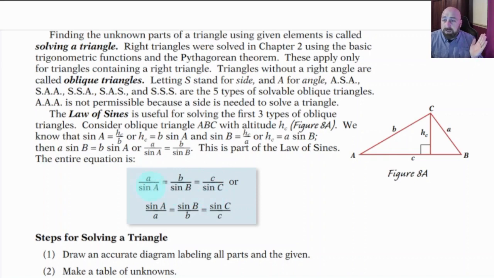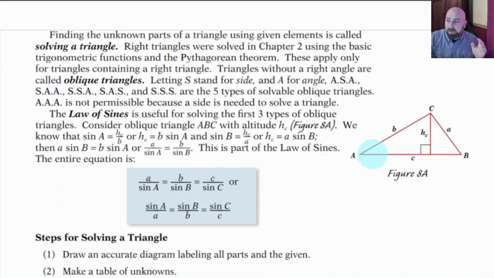In other words, the ratio of a to sine A equals the ratio of b to sine B, equals the ratio of c to sine C. So what you do is you plug in your known values to these things, work it, and then it will kick out the answer to the missing side. Okay. And maybe that sounds complicated right now, but it's not. In fact, this is, in my opinion, one of the, I hate to use this word, easier lessons in the book.